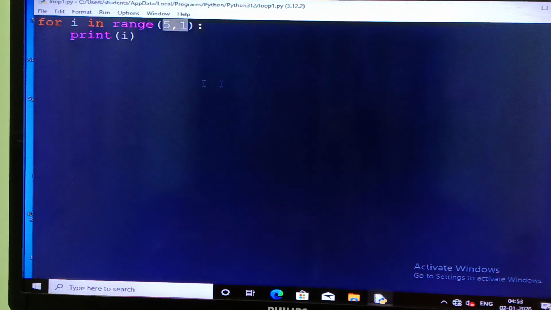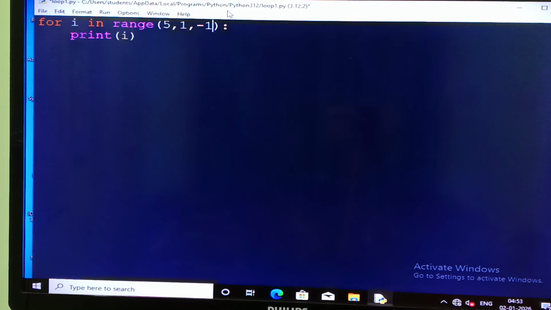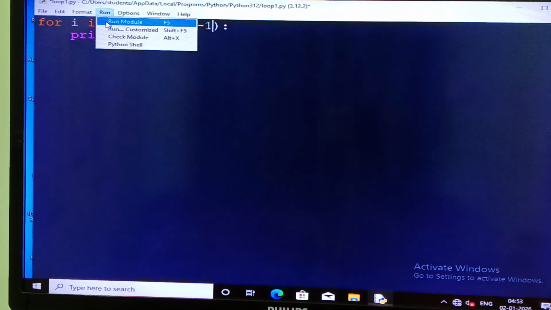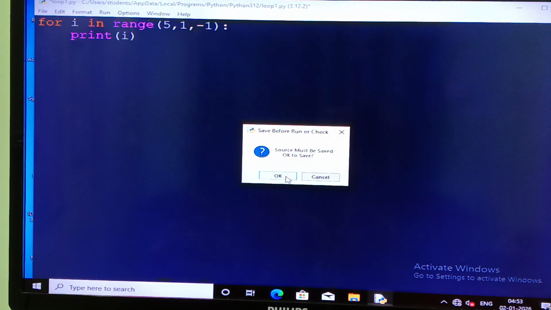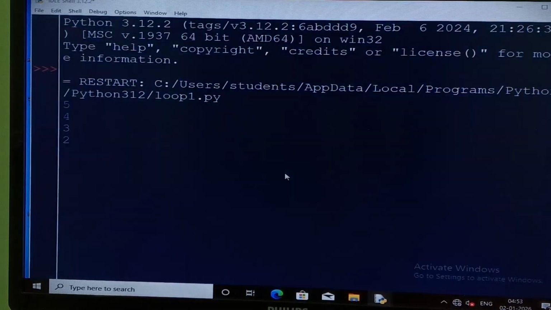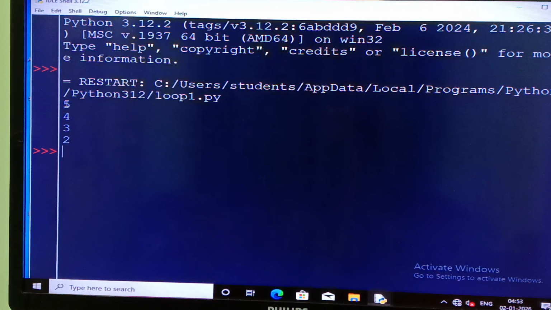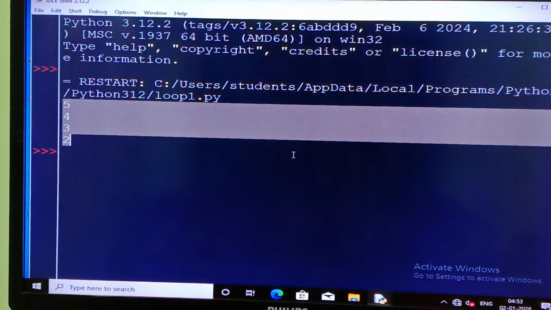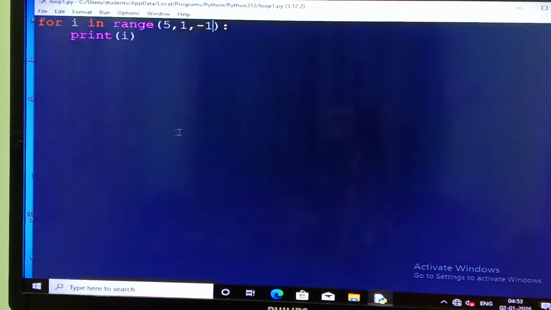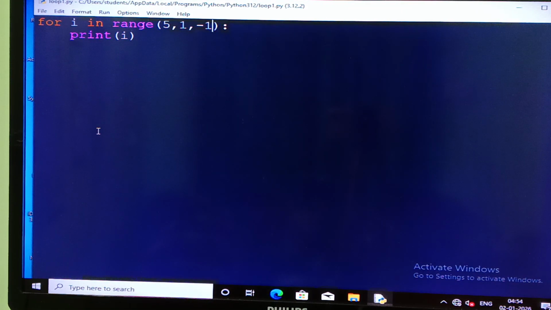So close this. Now you write the step, -1. This time you will get the answer. It will start from 5 going up to 2, not up to 1. Check it, it will print up to 2. See this, this is the answer, it's matching. So this is an important thing, how you will write the loop and what you actually want. This is the different way you can write the loop.